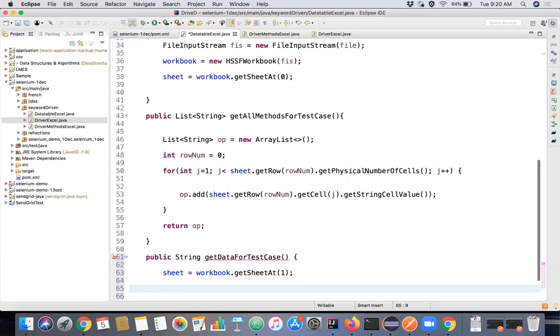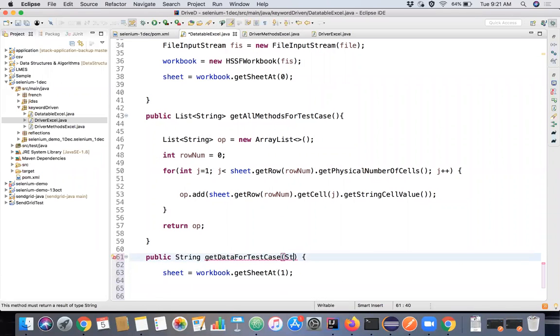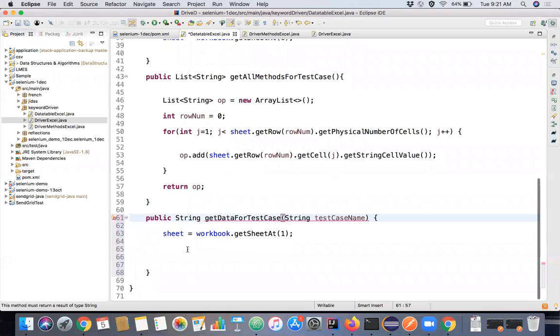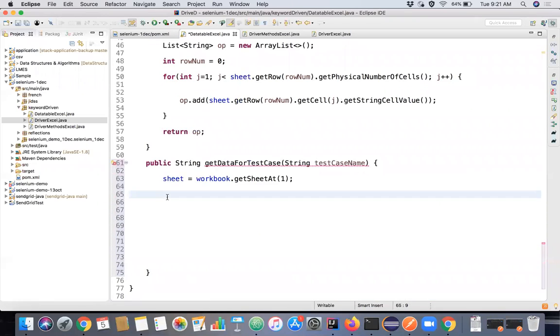Again, I can just use a for loop for each and every column 0. Let's say I'm passing the test case name as an argument here itself as a string. So if a name matches here, let's say if test case name. Before that, I want to initialize two for loops to iterate rows and columns.